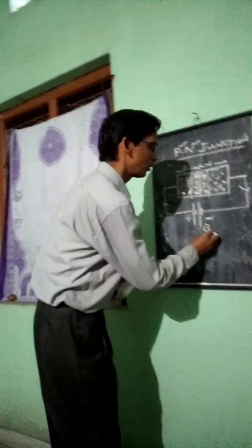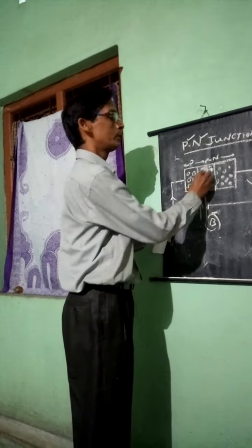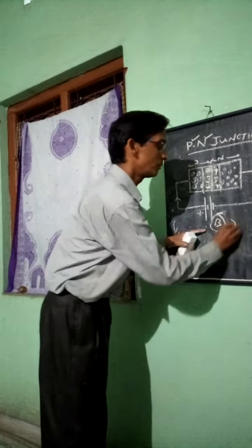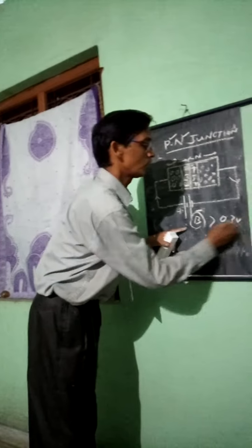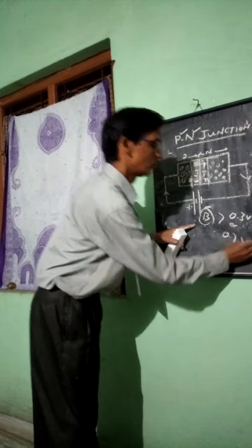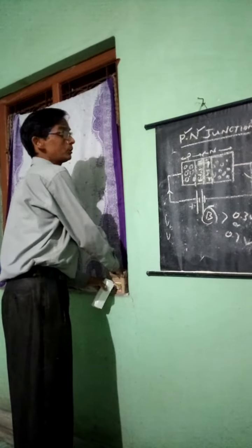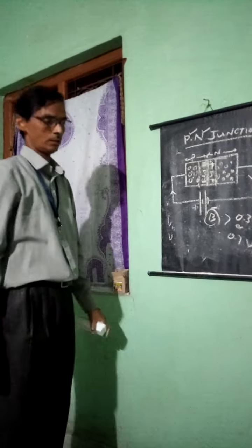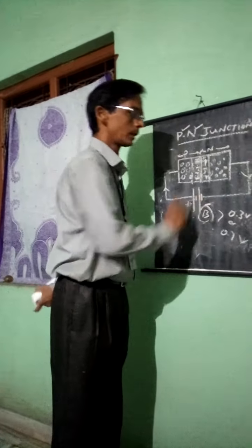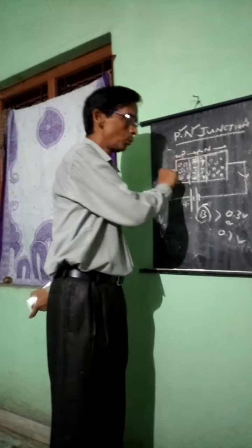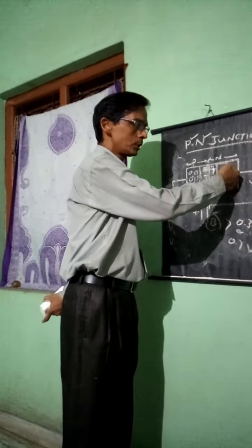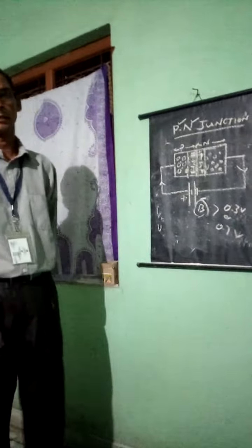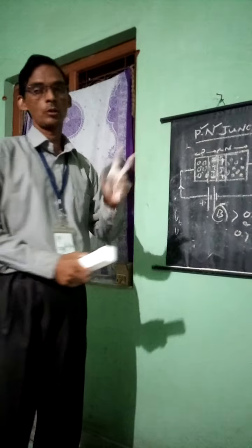The battery voltage must always be greater than this barrier potential. It must be greater than 0.3 volt or 0.7 volt, depending upon which material this is made of, either germanium or silicon. If not more than that, then it never pulls the holes and electrons to neutralize, and the depletion layer will not be shortened.